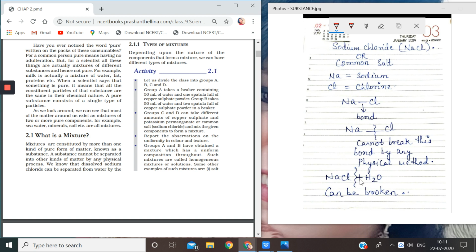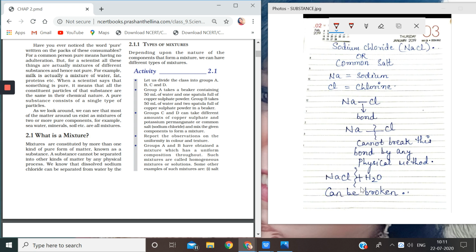Here they have not formed a bond, they are only combining. So in this mixture, you can separate them by physical methods. How? You will heat this mixture, and when you heat it, the water will evaporate, and what will be left behind is the salt.